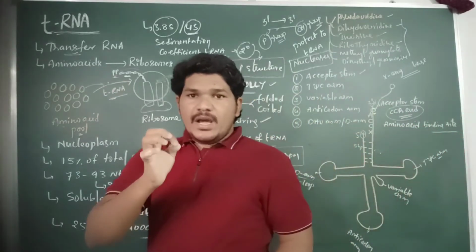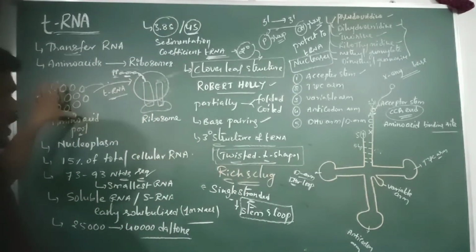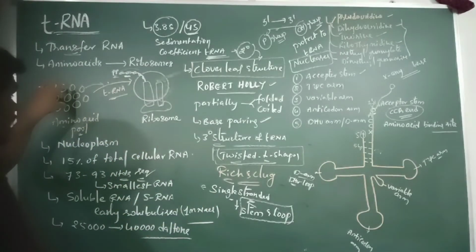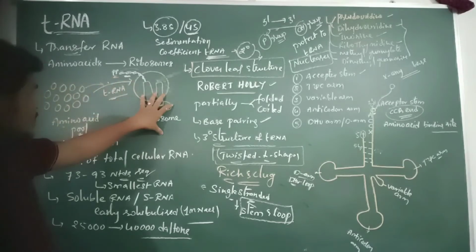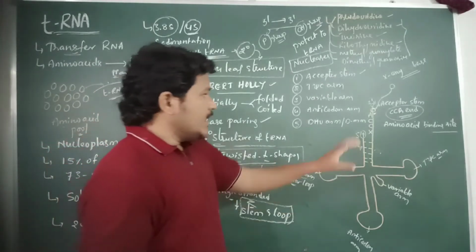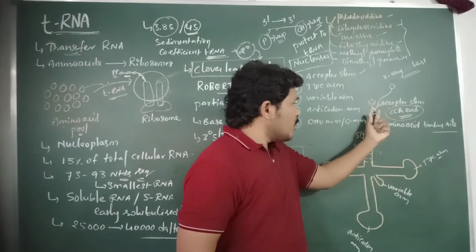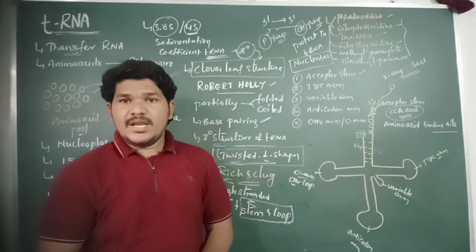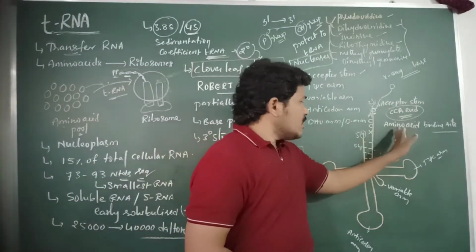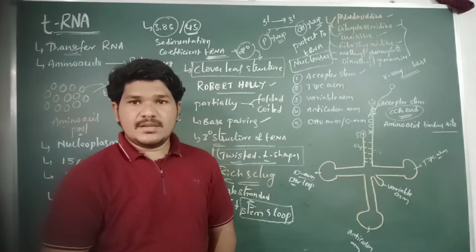So here, the required amino acids for protein synthesis are collected from the amino acid pool and sent to the ribosomes. The amino acids required for protein synthesis are attached to the tRNA molecule at the acceptor stem, or the 3' end of the tRNA. The acceptor stem of the tRNA is also known as the amino acid binding site. Right?